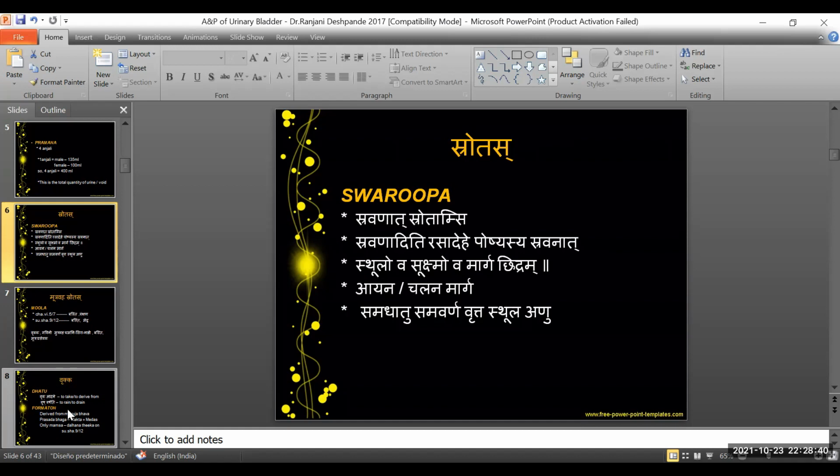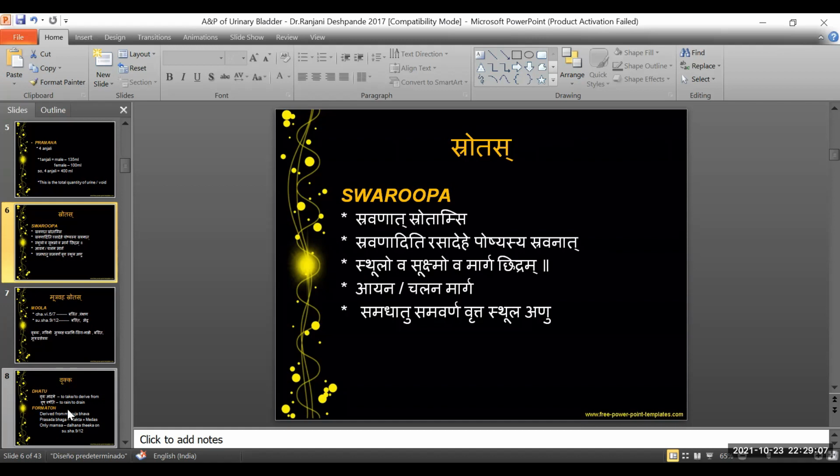These are Sthula Srotas that are visible to the naked eye, but Acharyas also opine that there are Sukshma Srotas that are microstructures that, at the cellular level, facilitate the movement of particles within it.